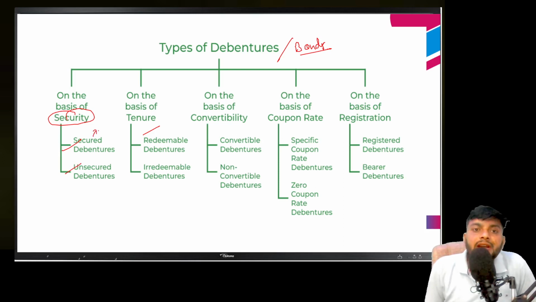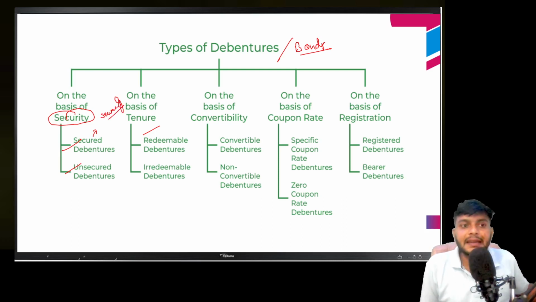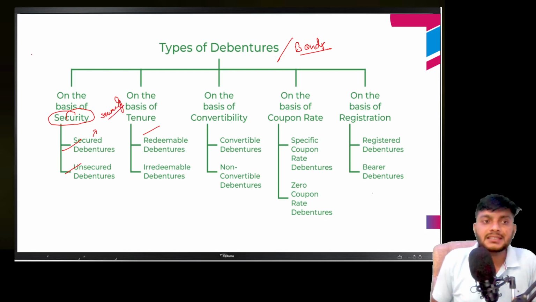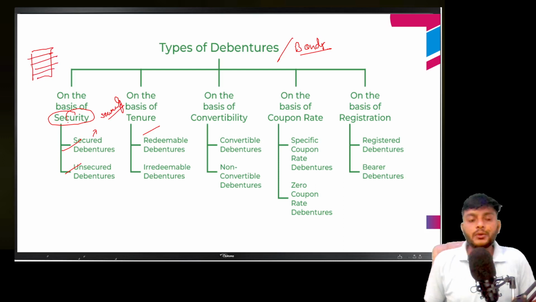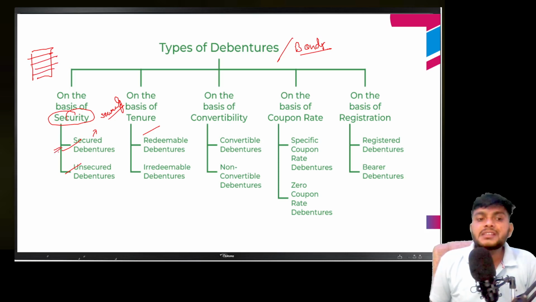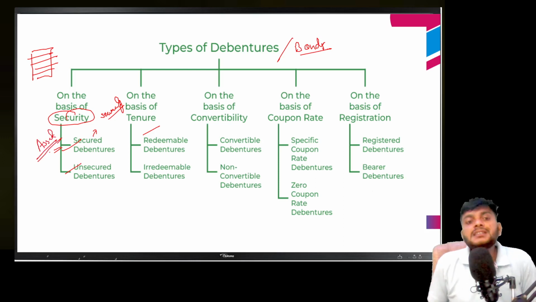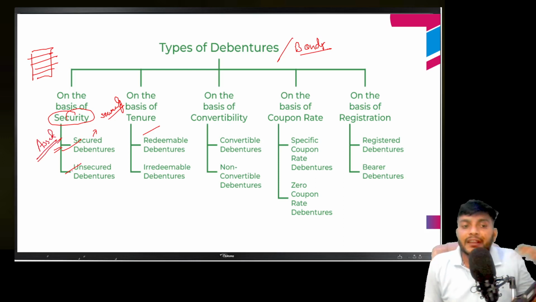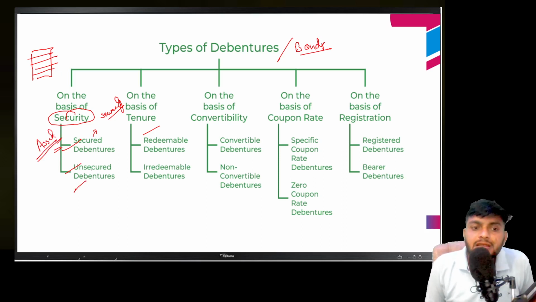When I'm issuing a debenture against any security, I'm declaring that I'm issuing this debenture against this building. So this is the building that is used as a security to pay the money to a debenture holder in case the company fails to pay the money. So this is a secured debenture, when the debenture is issued against any asset. When a debenture is issued without any asset as a security, then it is an unsecured debenture.